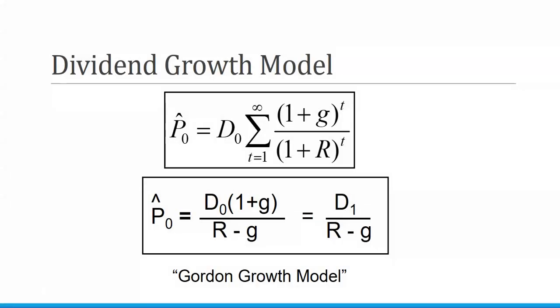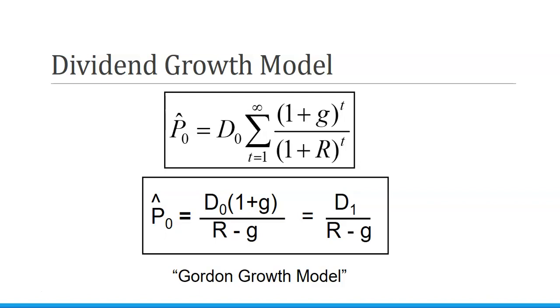The dividend growth model is also called the Gordon growth model, where we have 1 plus the growth rate to the time t divided by 1 plus the return to the power of time, so that we can calculate dividends off into any period of time.